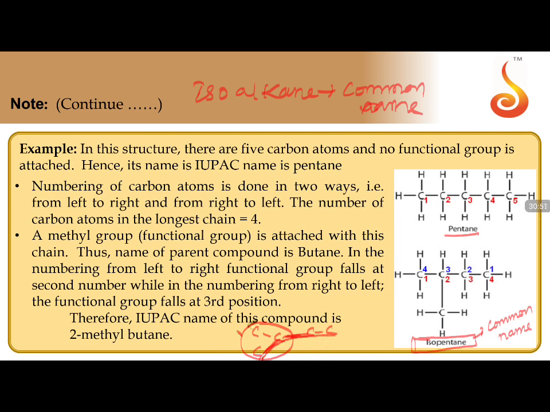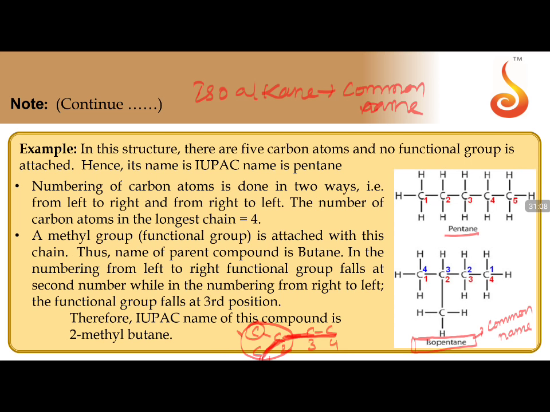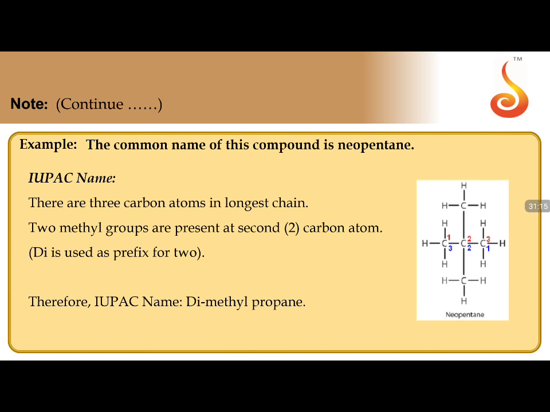So that means this carbon will not be covered while I am moving in this. So this is 1, this is 2, this is 3, this is 4. At what position is the methyl? 2-methyl butane. So that is the name of this particular compound. Here they have given 2-methyl butane. Correct? Coming to the next slide.